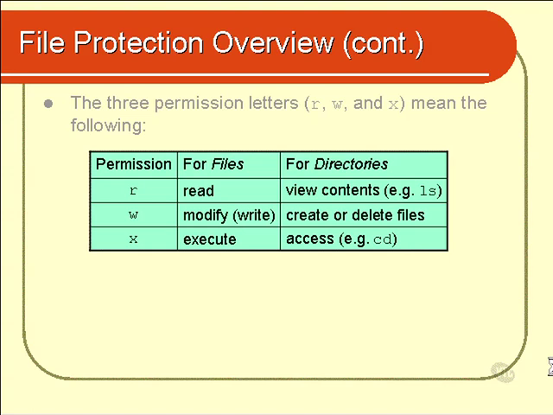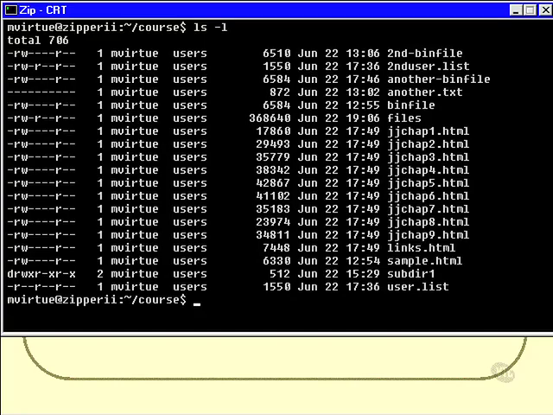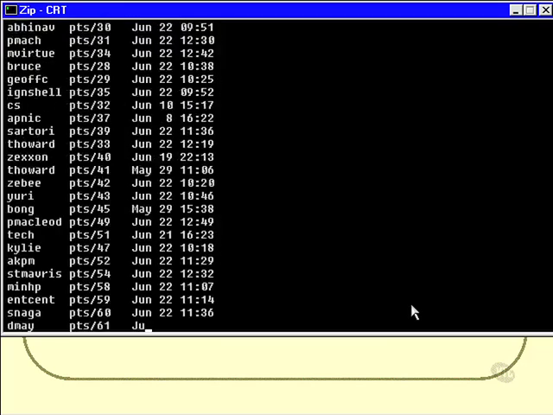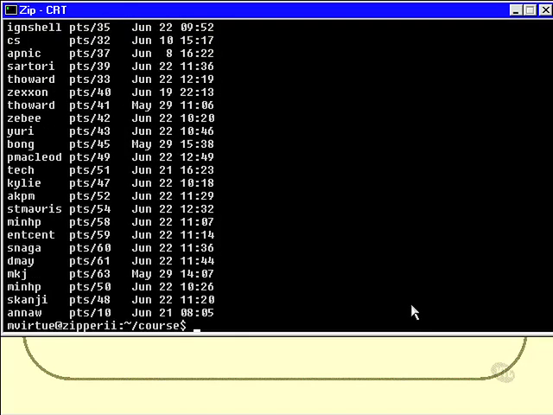Let's try a few examples now. Here's our list of files again. Now, clearly I will be able to examine the contents of user.list. So I could do, say, cat user.list. How do I know that I can do that? Well, because I have read permission on the file. So there is the contents of user.list.